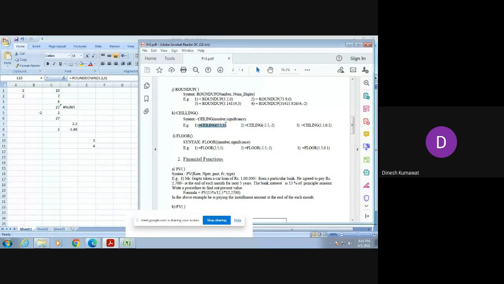Then what do you guess is the output of CEILING(2.5, 1)? 3. So its output is 3. And what about the FLOOR function, FLOOR(2.5, 1)?